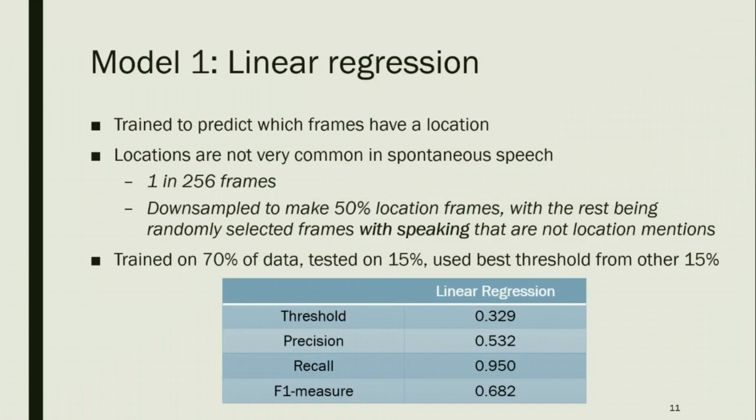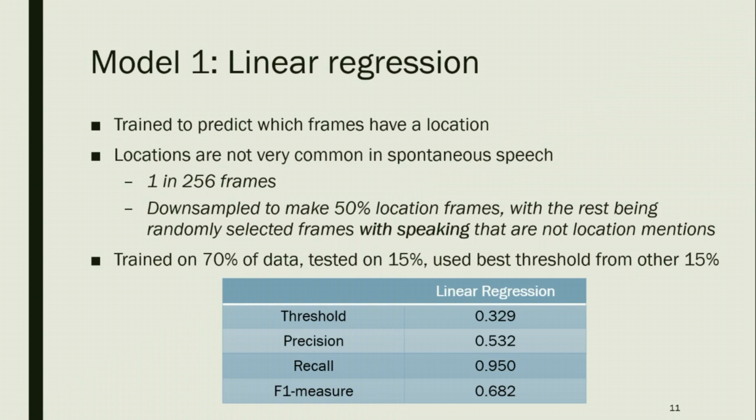So the first model was the linear regression model, and we trained it to predict whether there's a location or not. As you can imagine, locations are not that common in speech. Only 1 in 256 frames are actually ended up being locations. And since there's a huge data imbalance, to train the model, we actually downsampled so that 50% of the frames are locations, and the other 50% of the frames are not locations, but have speech. And so then we trained on 70% of the data, tested on 15%, and used the other 15% as a dev dataset.